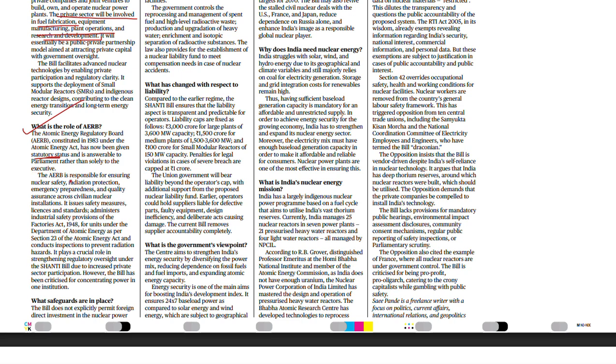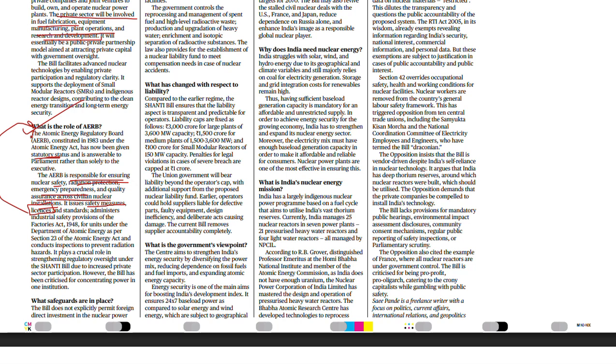The second one is that AERB is responsible for ensuring nuclear safety, radiation protection, emergency preparedness, and quality assurance for civilian nuclear installations. It will also issue safety measures, as well as licensing. That is one of the important factors. Whether private companies get a license or not is completely under the control of AERB.